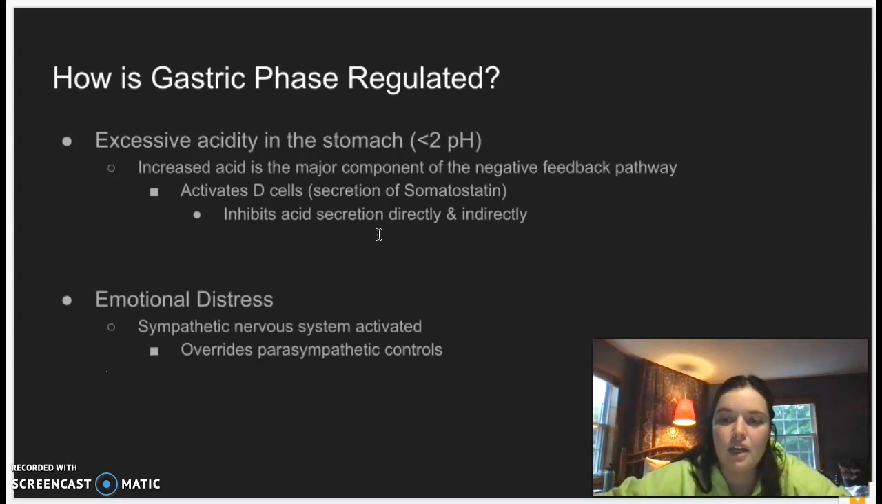Another way that the gastric phase can be regulated is through emotional distress. If there is emotional distress, the sympathetic nervous system would then be activated, and in return, it would override the parasympathetic controls. And this would slow down or stop the secretions going on. So that summarizes the gastric phase and how it is regulated.